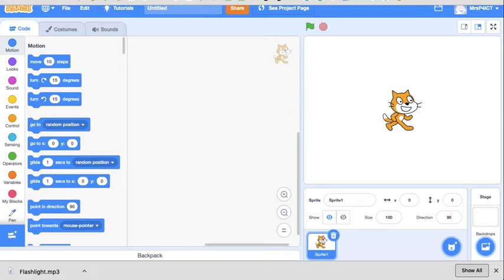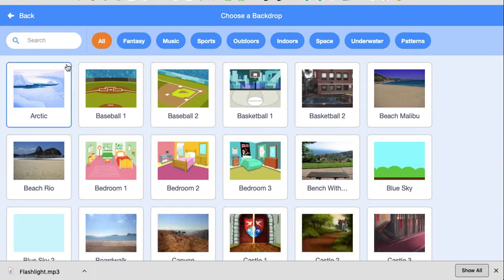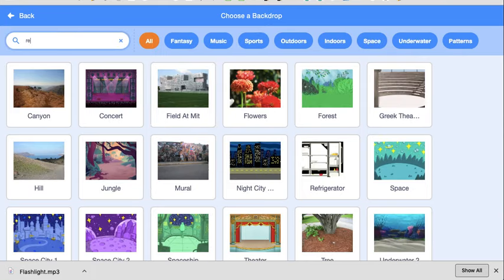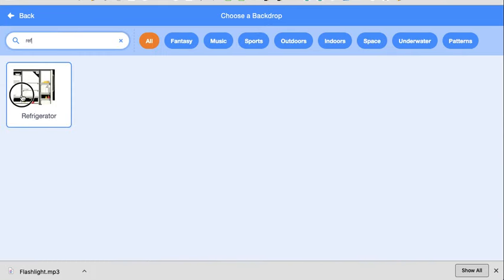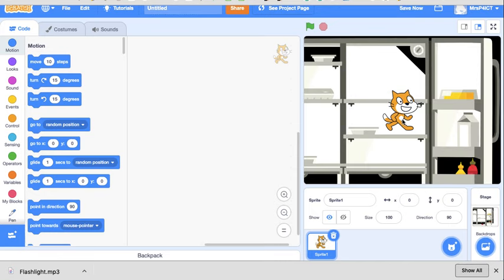We're going to use sound to control the sprite. For this we can use Scratch, and what we're going to do is give him a background. My version of Scratch is hungry, so we're going to find a background. I think we can use a refrigerator. Here he is. So we'll pop Scratch up on the first shelf. Of course, that'll be Scratch's starting position.